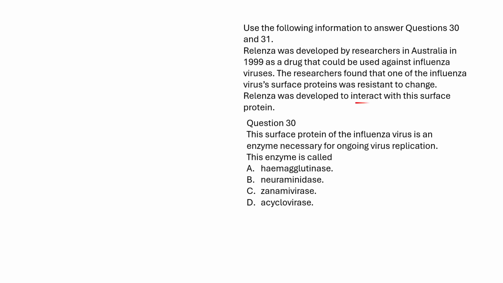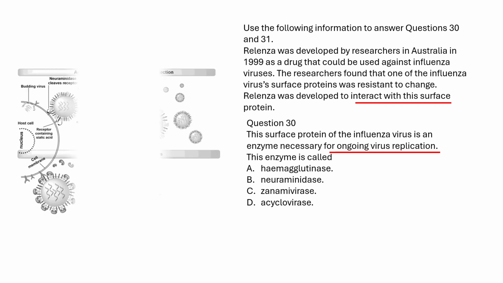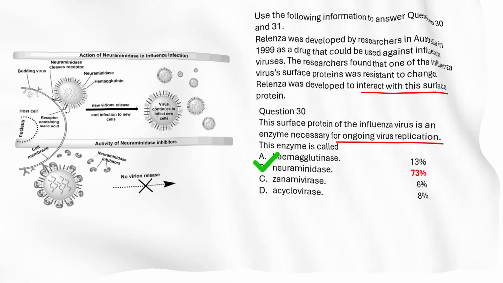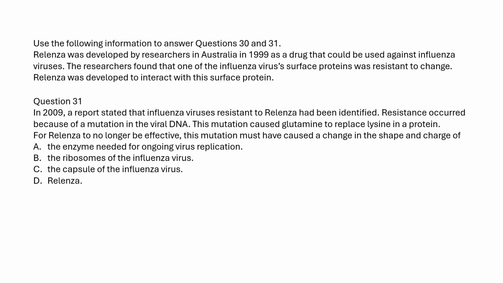Relenza works against the influenza virus by targeting a specific surface protein. This protein, an enzyme called neuraminidase, is essential for ongoing virus replication and is resistant to change. Mutations in the DNA of some resistant influenza viruses caused changes in the shape and charge of the enzyme required for viral replication. As Relenza inhibits replication by targeting this enzyme, these mutations can lead to drug resistance.